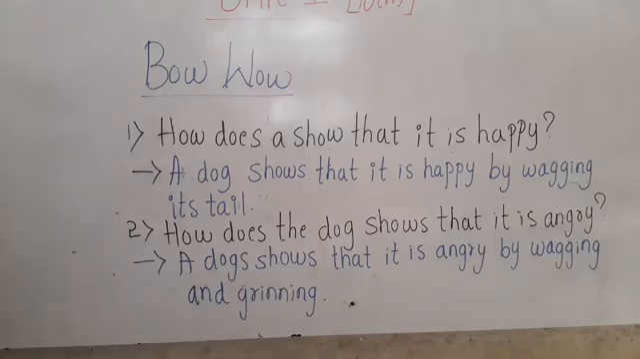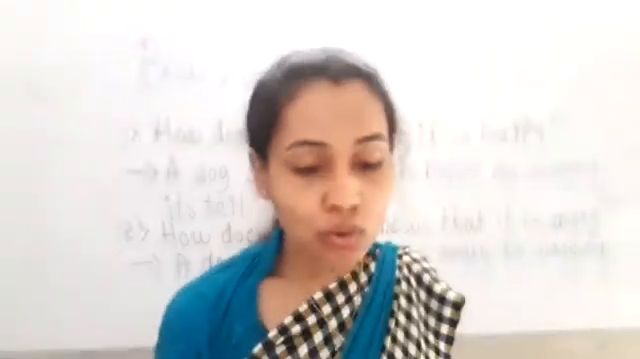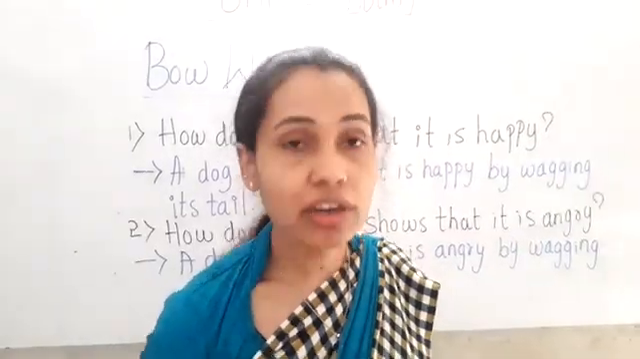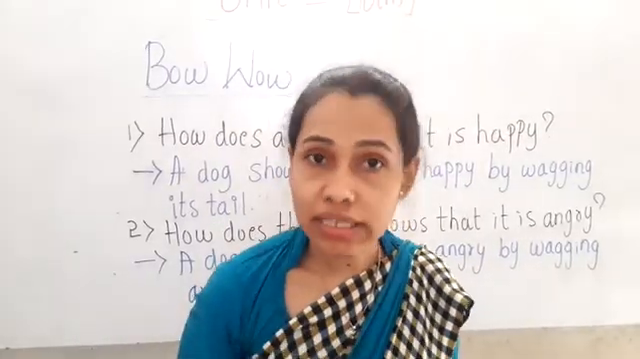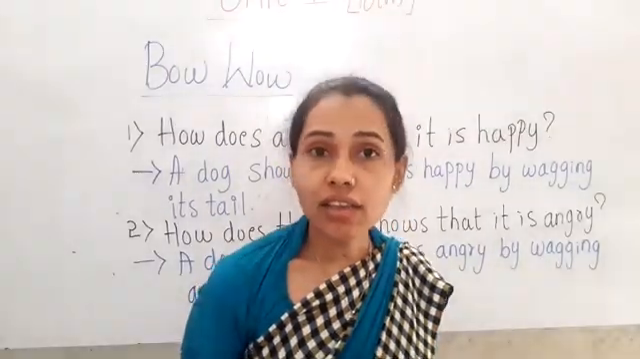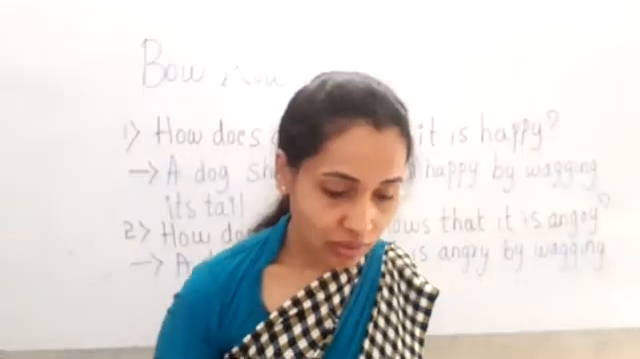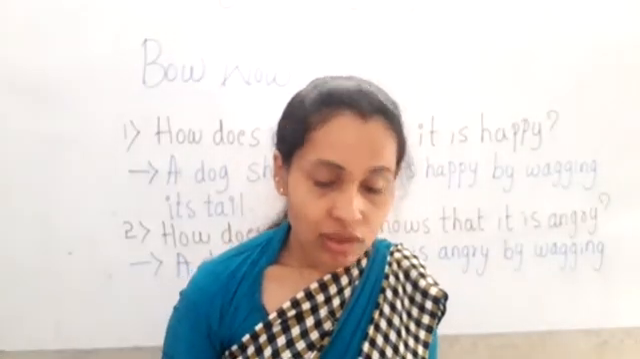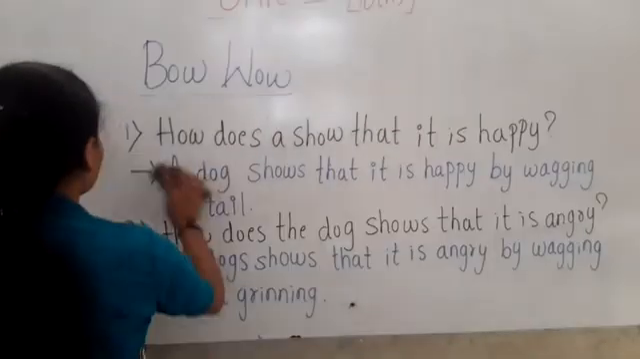Now let us move to the third question. The third question on page number 12 is, what do dogs eat? Okay, children, what do dogs eat? Dogs eat biscuits, then meat, then bones. Yes, dogs eat biscuits, bones and meat. That's all, children.